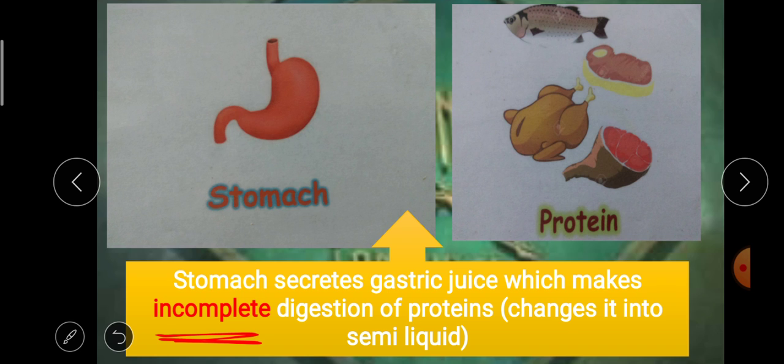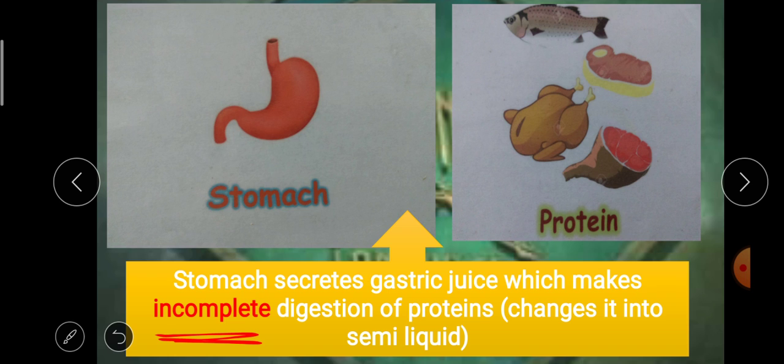What is the meaning of incomplete? It's not complete. The food becomes semi-liquid, like a thick juice. It's incomplete or partial digestion of proteins. So gastric juice makes incomplete digestion of proteins.